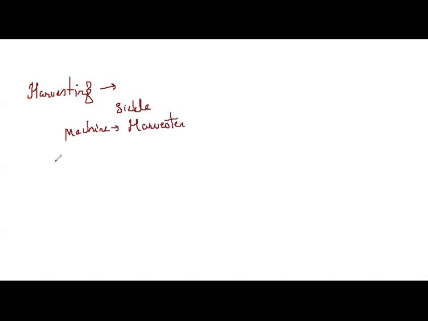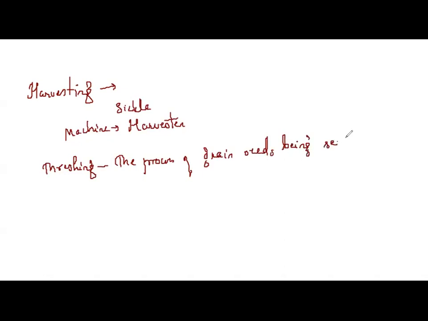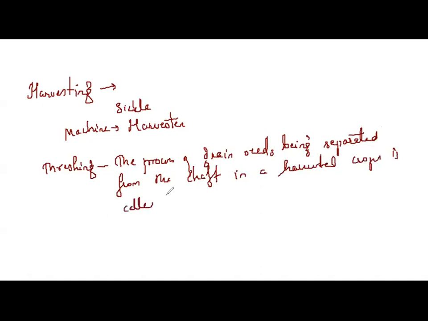Here we use a method called threshing. What is threshing here? The process of grain seeds being separated from the chaff in a harvested crop is called threshing.